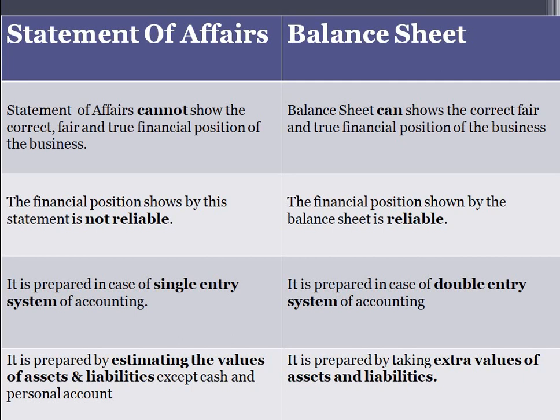Why can't you rely on them? This is because you're not preparing trading P&L and balance sheet. You're not segregating the data in a given format. You're not using a proper method of segregating the transactions or the financial data.